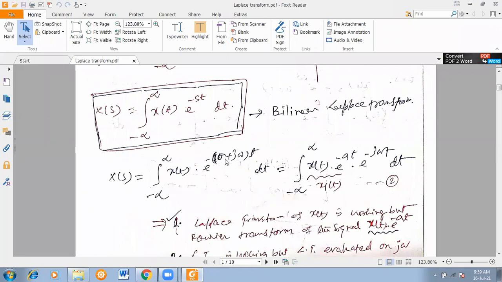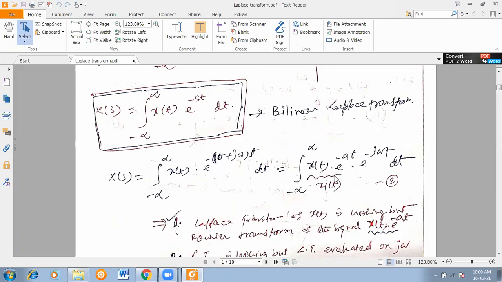This is your formula. Now you separate this term into real and imaginary: x of t e to the power minus sigma t, times e to the power minus j omega t dt. Now you look, if you compare with your continuous time Fourier transform, CTFT, and consider x of t into e to the power minus sigma t, this term as a whole, as x1 of t, then this is nothing but the Fourier transform, isn't it? x1 of t into e to the power minus j omega t dt. So that is your x1 of t.